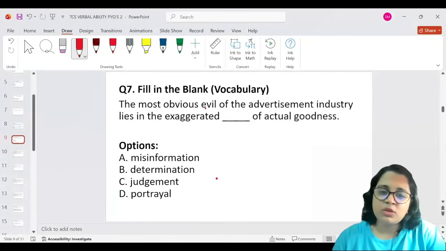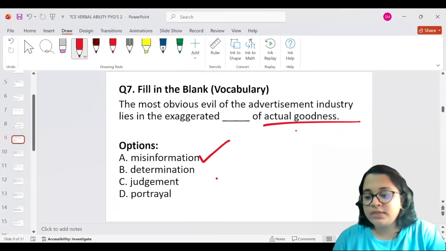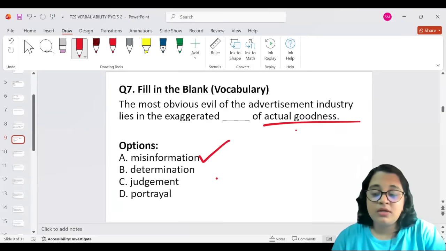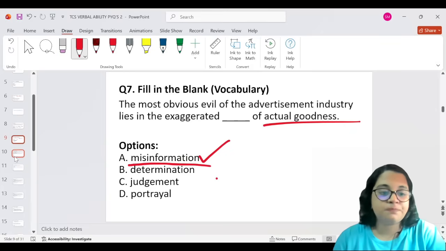The most obvious evil of the advertisement industry lies in the exaggerated misinformation of actual goodness. Something might be really good, but some people will tell you otherwise just because they can't get it, or because they are not able to have access to it, they'll provide misinformation about it. So the correct answer is misinformation.